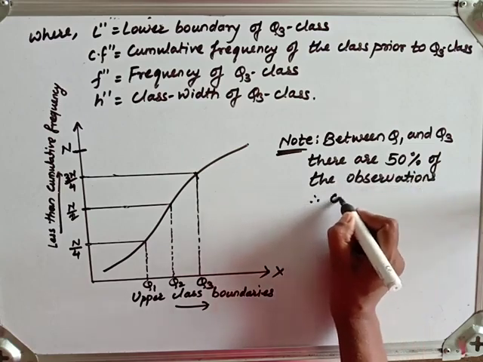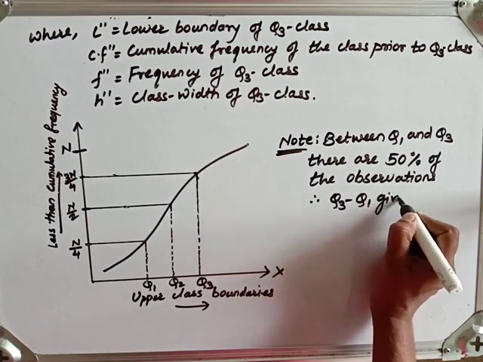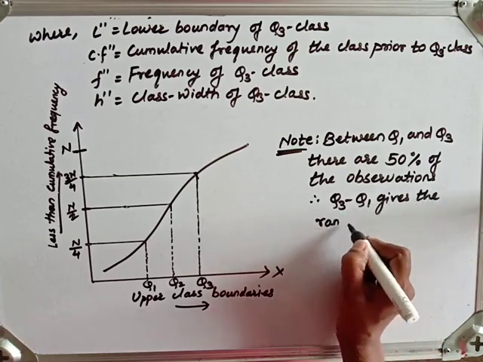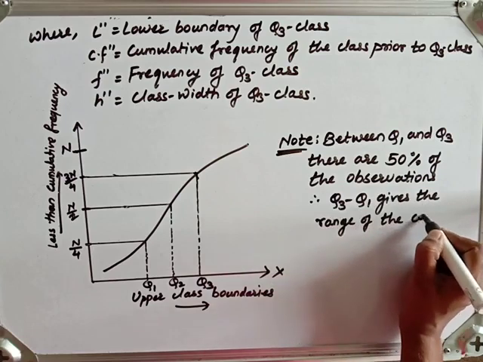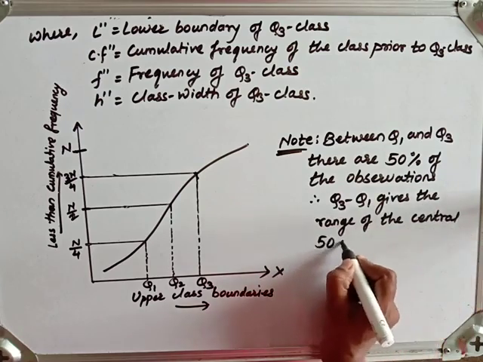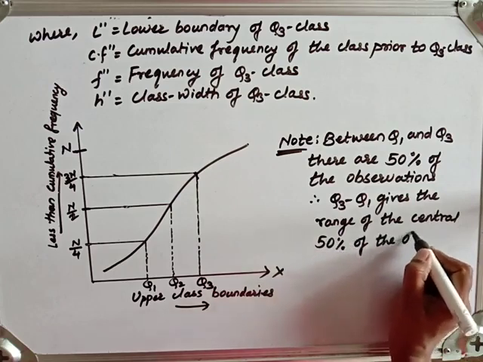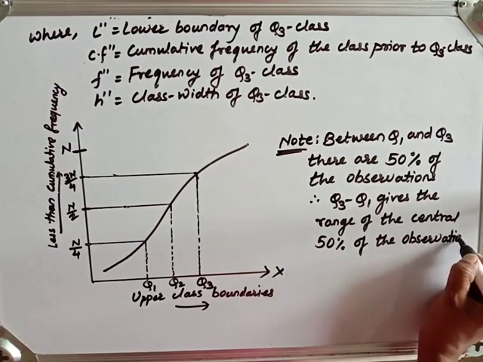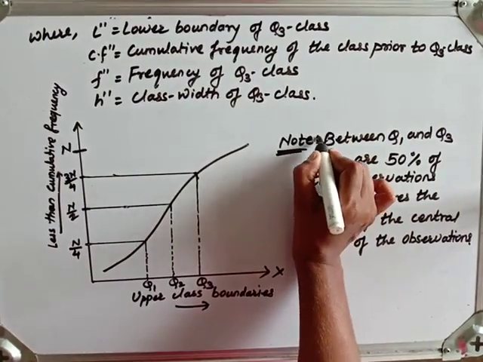Therefore, Q3 minus Q1 gives the range of the central 50% of the observations. Fine. Suppose this is the first note.